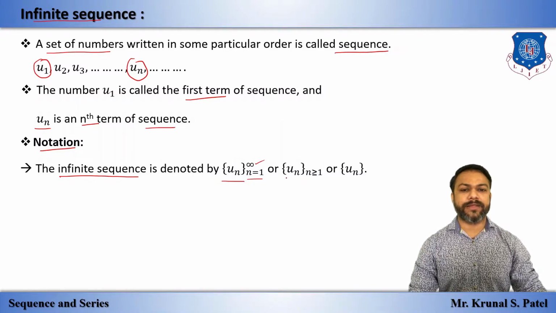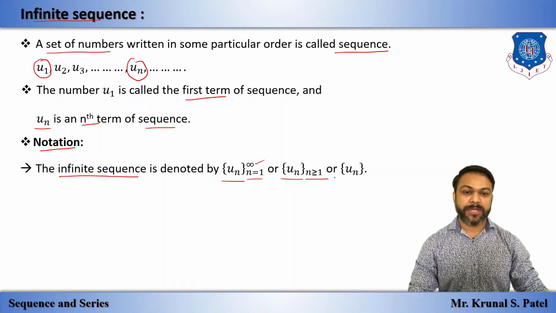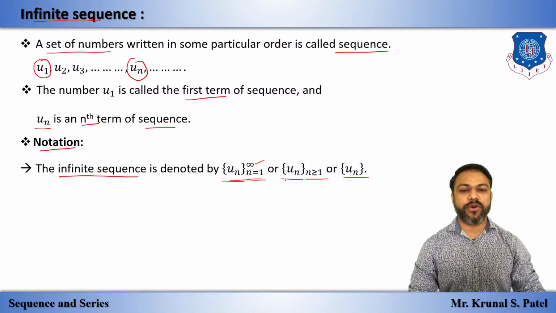Or we can write un in curly brackets, with n greater than or equal to 1, that means starting from 1 to infinity. Or we can directly write un only. These are the three notations for an infinite sequence.